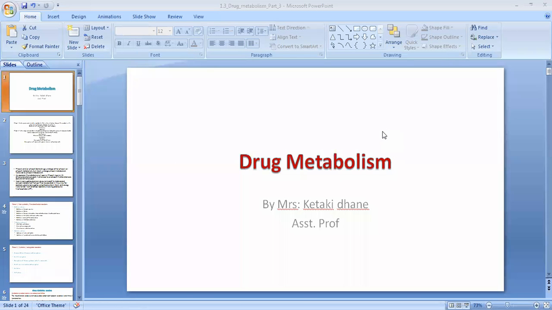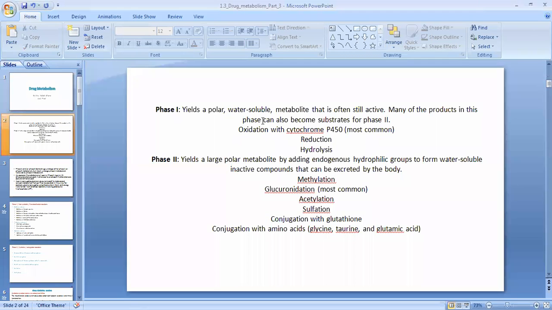So the next metabolic reactions, which are again involved in phase 1 type of metabolism, this we are going to discuss. Now we have already discussed what will be the phase 1 and what will be the phase 2. Phase 1 will yield a polar water soluble metabolite from the oxidation with a very common and very important enzyme, that is cytochrome P450.